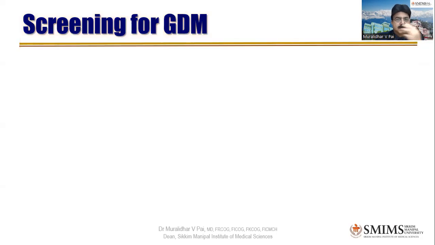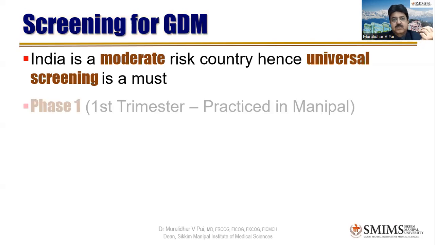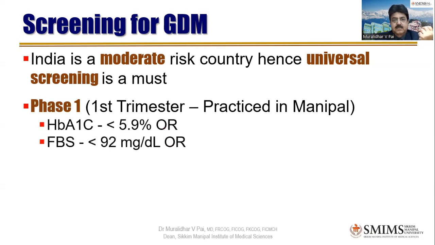So the best way, the ideal in an ideal setup is to screen the patient in the first visit. We screen with random blood sugars. It has to be less than 200. Or fasting blood sugars have to be less than 92. And glycosylated hemoglobin, HbA1c, has to be less than 5 point. This is called phase one. That means even in the first trimester, you want to screen.